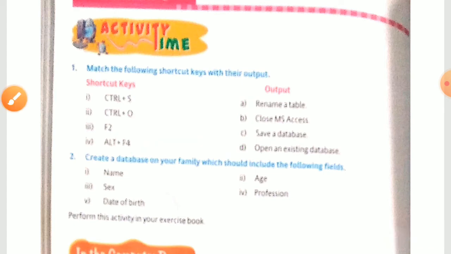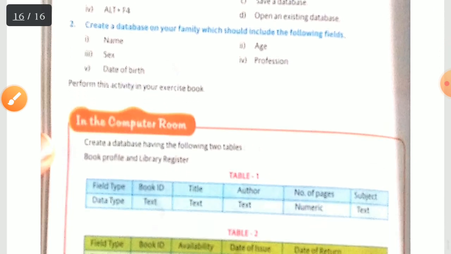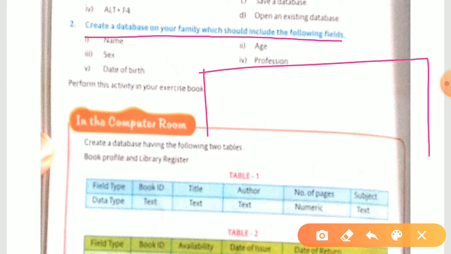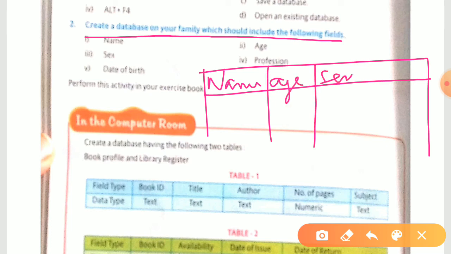Okay, and question number 2 also you need to write down in the copy. Now you see, create a database on your family which should include the following fields. All these fields should be there. So these are your field types, meaning columns you have, and let's see how we are going to write it down. Like this, you have to make a table. Over here is column number 1, that is your name, and all the columns you are going to write down as they are given in your book. Your profession and date of birth and everything. Now however many members you have in the family, the same number of rows you need to add.